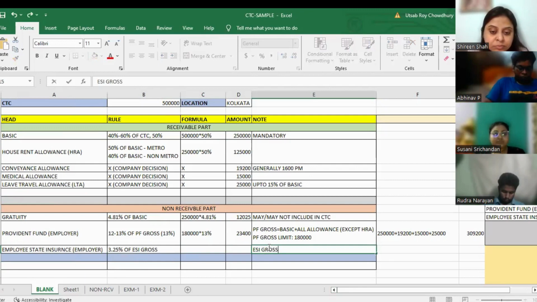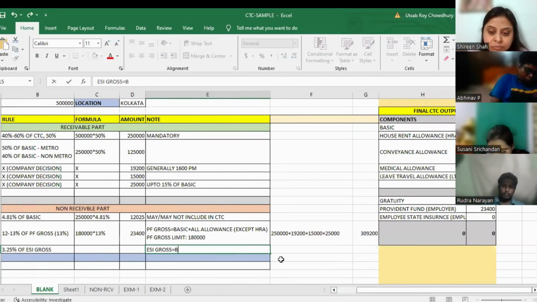So what is ESI gross? Let me tell you the calculation of ESI gross now, which is basic plus all allowances, except conveyance allowances.